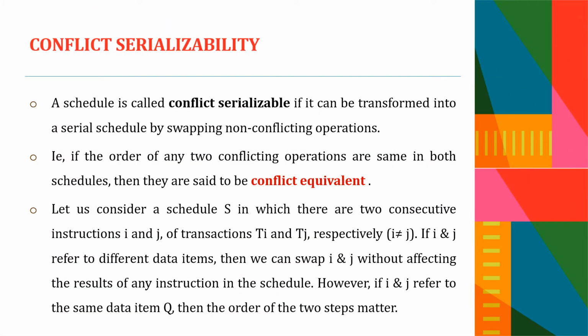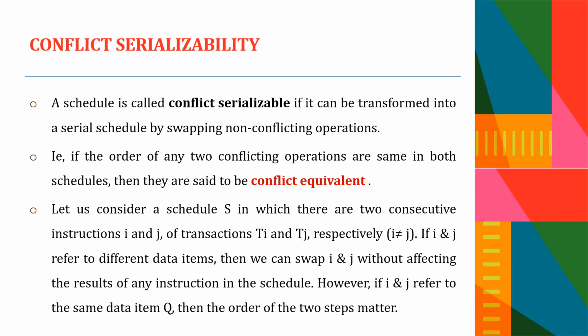A schedule is called conflict serializable if it can be transformed into a serial schedule by swapping non-conflicting operations. Let us consider a schedule S in which there are two consecutive instructions I and J of transactions Ti and Tj respectively, where I and J are different. If I and J refer to different data items, say A and B, then we can swap